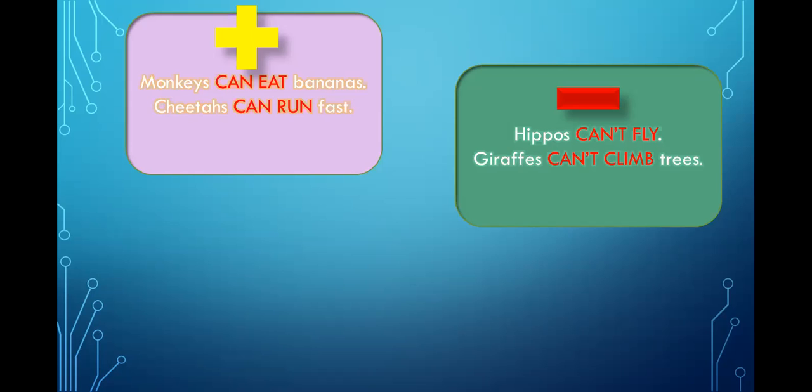Okay, no exceptions, no changes. We say hippos can't fly, giraffes can't climb trees. All right, we say that these things are not possible. These things don't happen. Okay, these animals, hippos and giraffes, don't have those abilities.